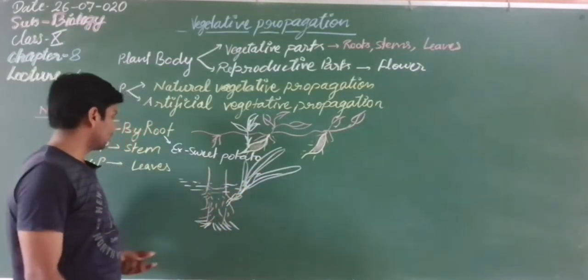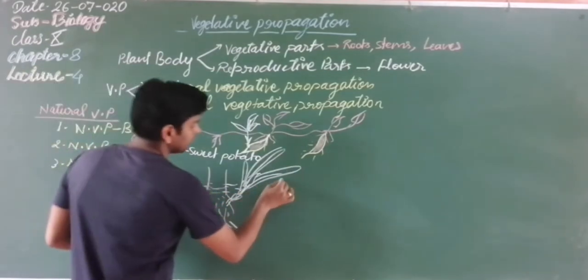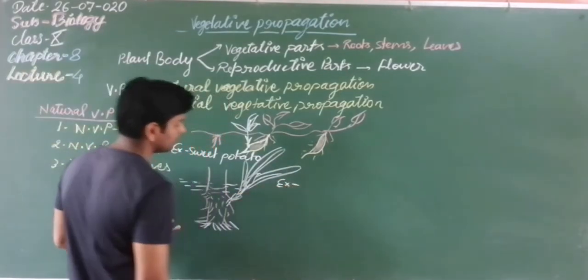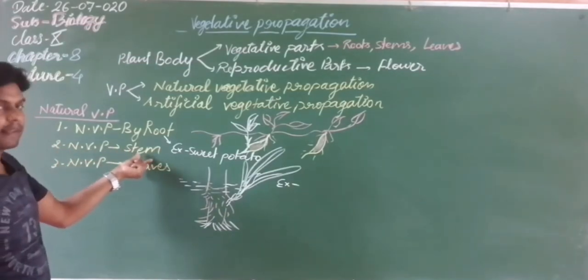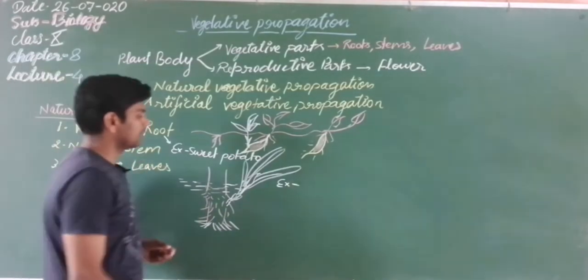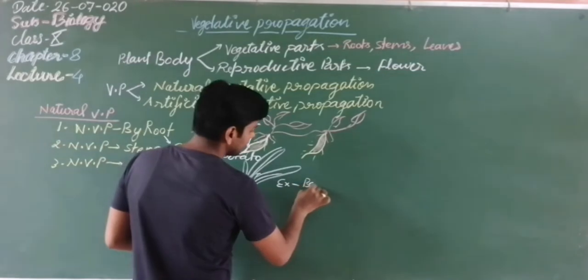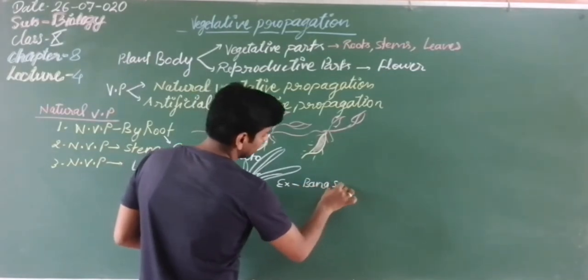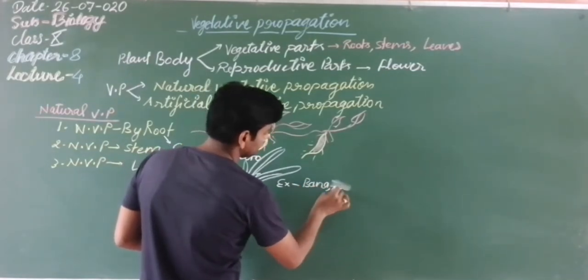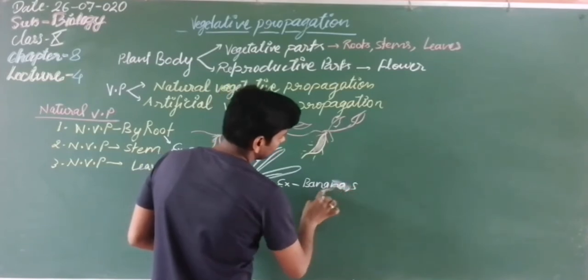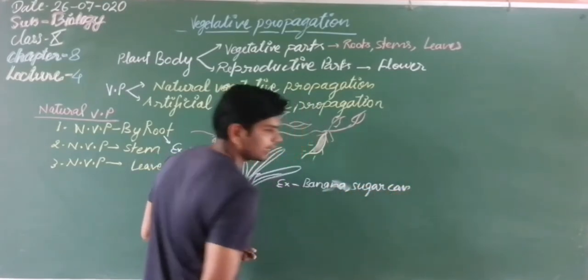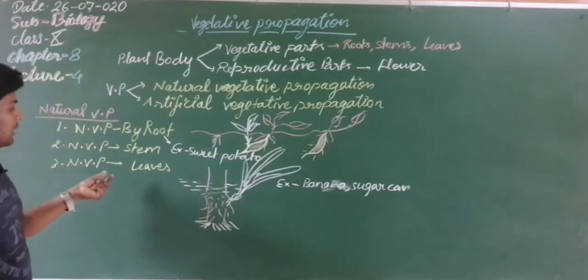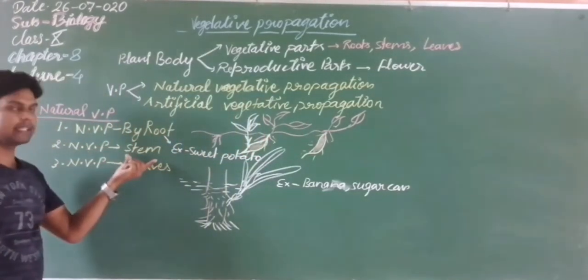Naturally the banana plant is formed by this process, natural vegetative propagation by stem. Examples are banana, sugarcane, etc.